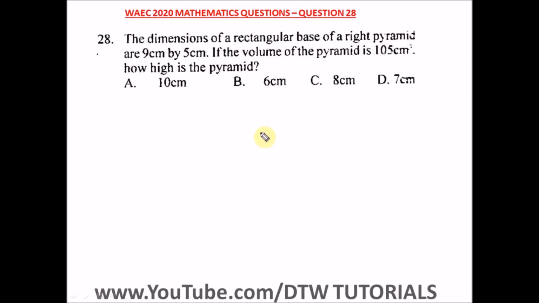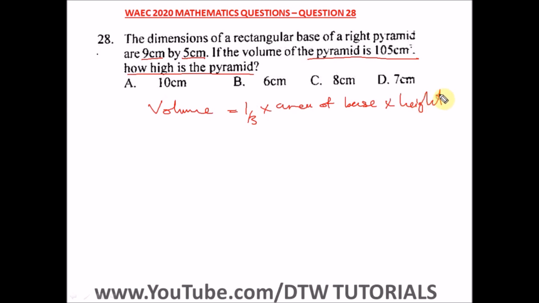Question 28 of the WASSCE 2020 Mathematics Past Question, that's a WAEC 2020 exam. It says the dimensions of a rectangular base of a right pyramid are 9 centimeter by 5 centimeter. If the volume of the pyramid is 105, how high is the pyramid? Remember, for a pyramid, volume is equal to 1 over 3 times the area of the base times height. We've been told the volume is this, so we have 105. But look for the height, that's what we're looking for.